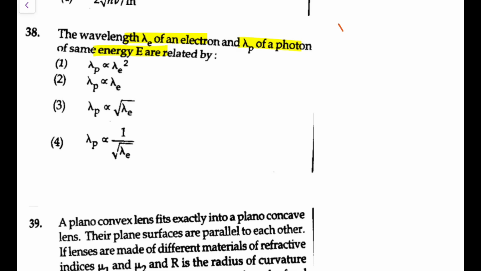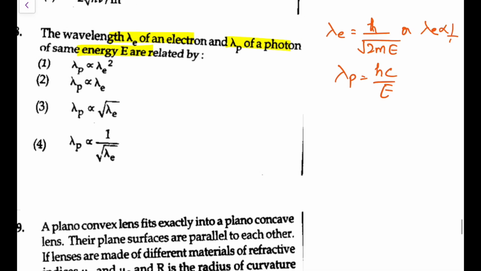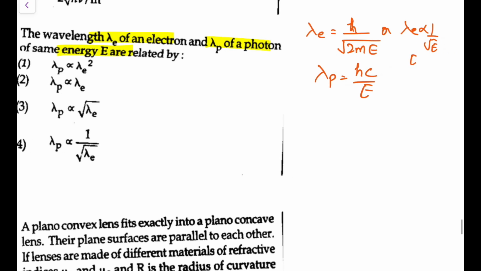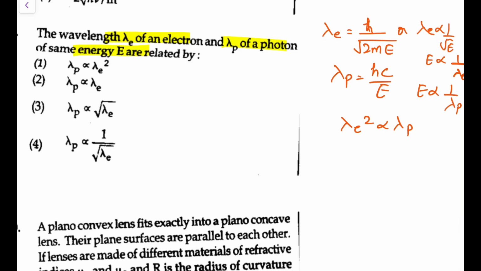Next, the wavelength of an electron, lambda e, and lambda p of a photon of the same energy is related how? For the electron, the de Broglie wavelength is h upon p, or h upon root 2 m e. For the photon, lambda is hc by E, because E is hc by lambda. So how can we relate them? Because the energy is the same, lambda e is inversely proportional to root E, or E is 1 upon lambda e square, and here E is 1 upon lambda p. So I can directly say lambda e square would be proportional to lambda p. So that would be the option, option number 1.